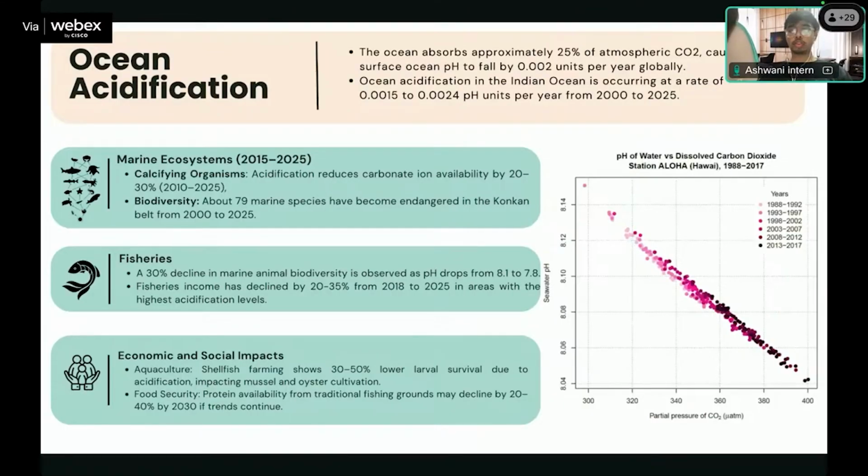And this also leads to a lot of socio-economic impacts, affecting food security and shellfish farming, which shows around 30 to 50% lower larval survival due to acidification. These are the graphs showing the relation between CO2 and seawater pH. As this shows, as the amount of CO2 increases, the pH decreases rapidly in the past few years.